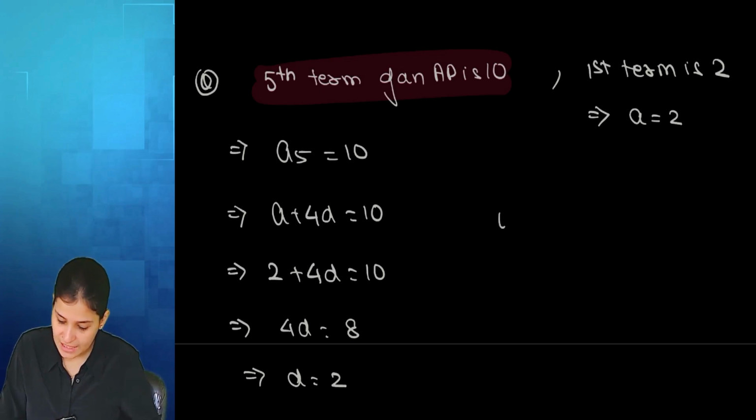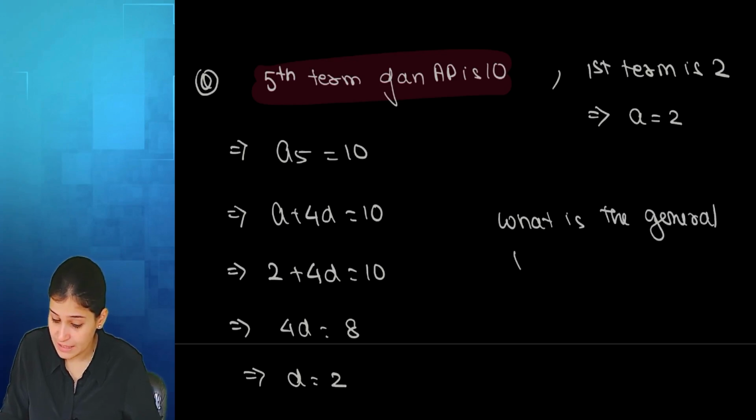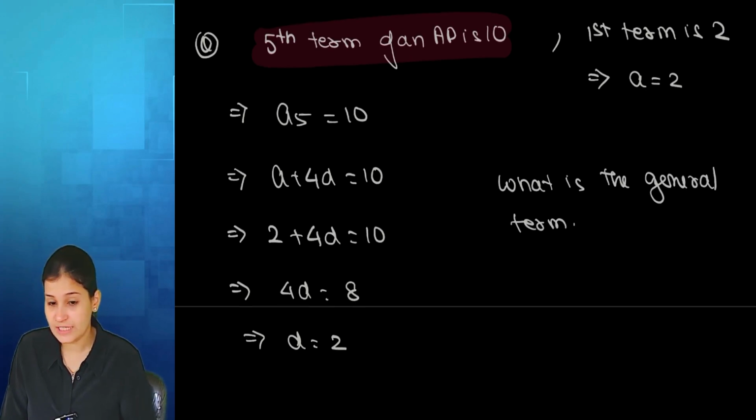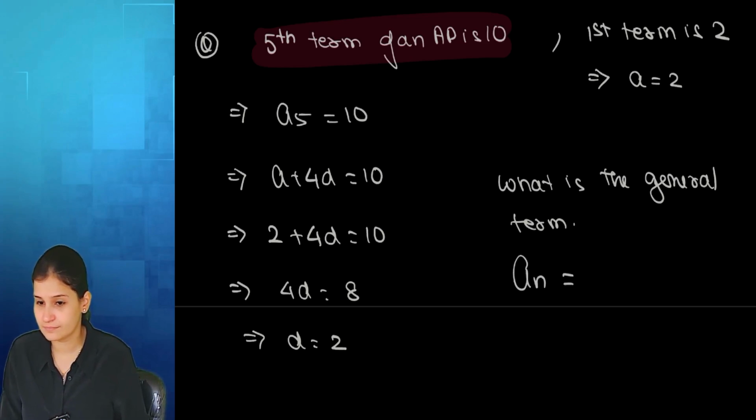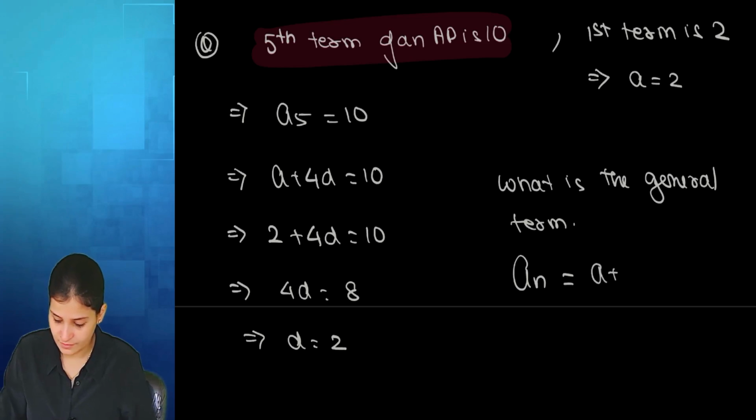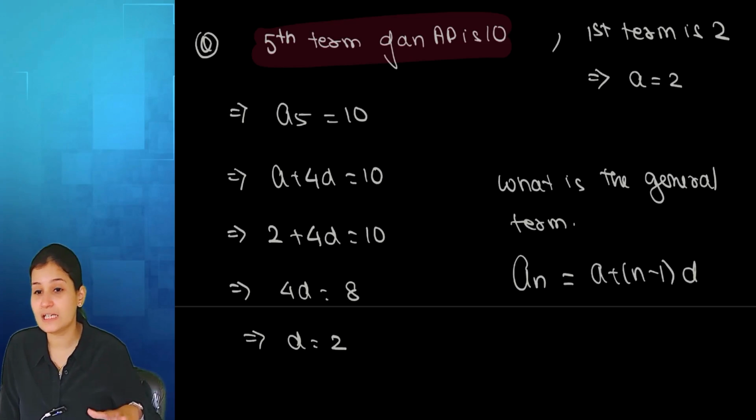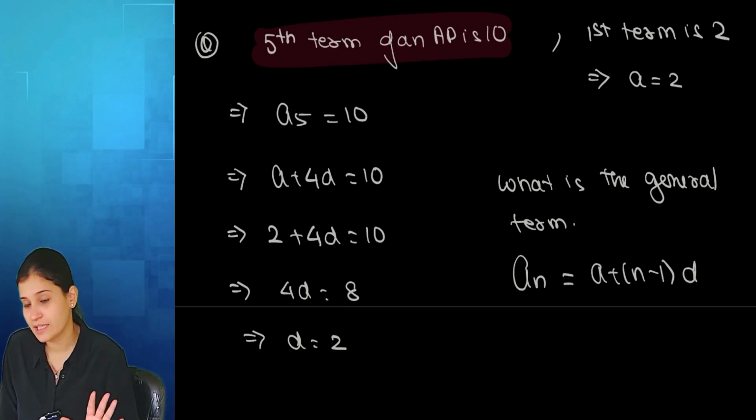So if they ask us what is the general term, general term means nth term, another name for nth term. What is the formula of the nth term? A plus n minus 1 into D. When they ask us general term, they don't want us to put the value of n. Let it be n.